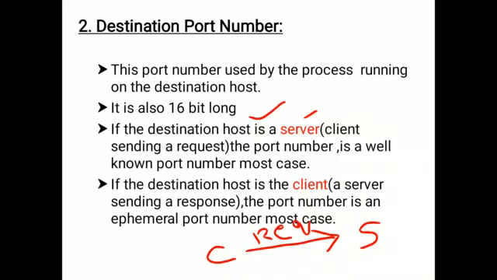According to that request, the server will respond to the client. In these cases, if the destination host is a server, here the client is the source and the server is the destination. So the port number is called the well-known port number.